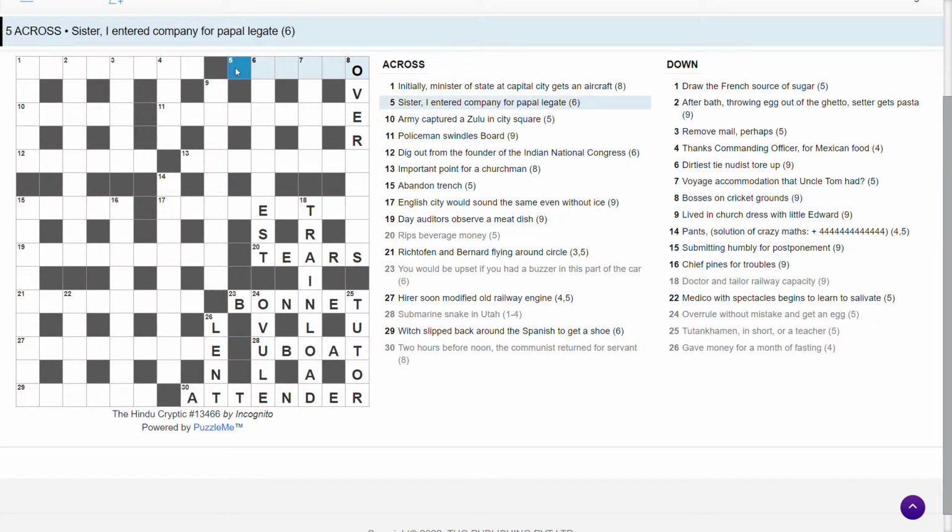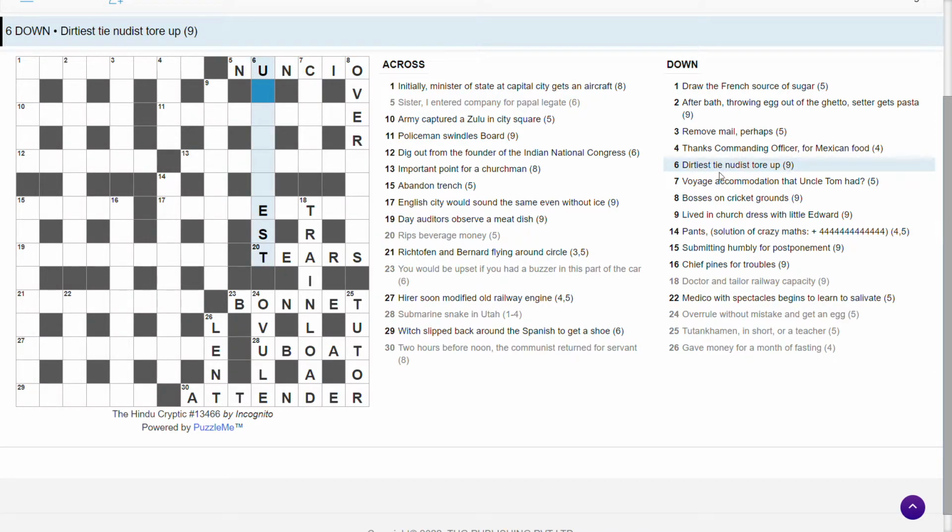So this one is companies. Probably this. CO for company. SISCIO, is that a word? Sister. Oh, it's nun. The sister is a nun. CO for company, and I entered company is CIO, nuncio, which is a papal legate.